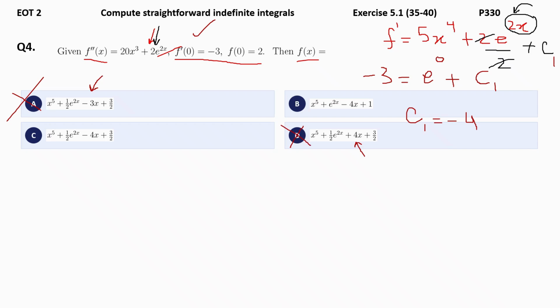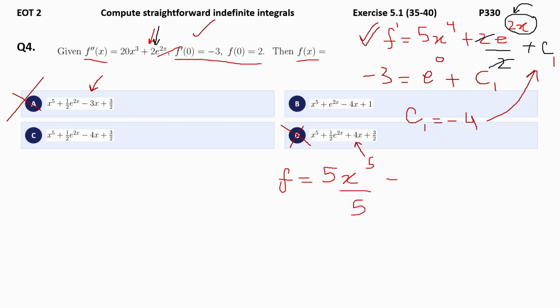And let's integrate your f prime one more time to get f. But before that, substitute your C1 value as negative 4. So let me continue our f. Already you have a 5. So x power 5 integration is x power 5 over 5. You can cancel that 5. So 5 x power 5 over 5.